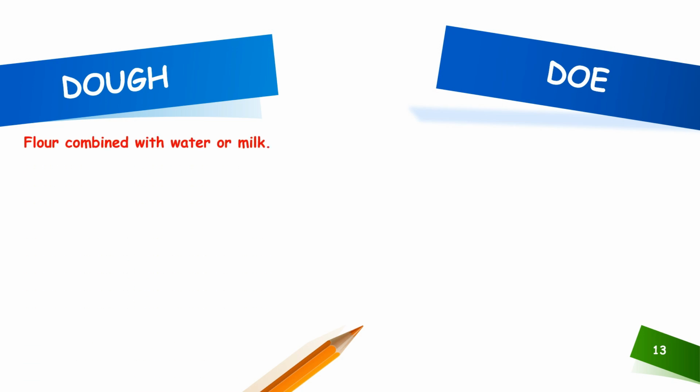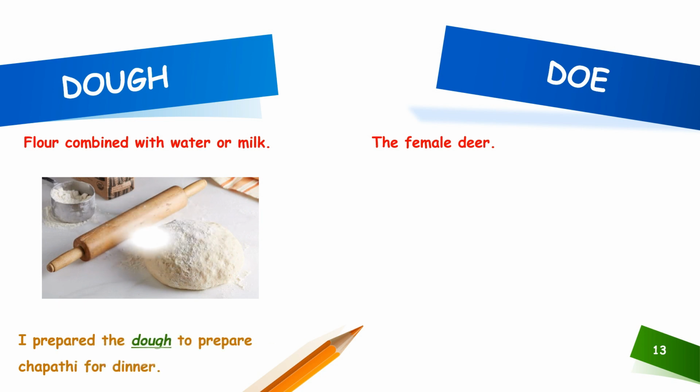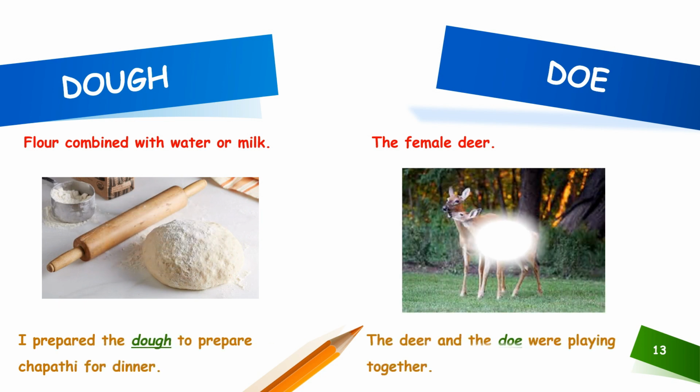The 13th set of homophones for discussion is doe. Dough is a flour combined with water or milk, and doe is the female deer. Now, let us see how to use this homophone in a sentence. I prepare the dough to prepare chapati for dinner, and the deer and the doe were playing together.